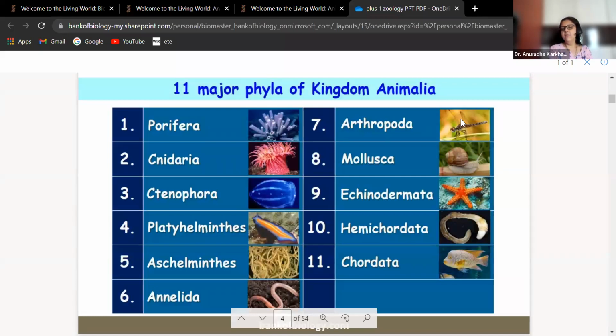Like in plant kingdom, we have seen something called as Thallophyta, Bryophyta, Pteridophyta, Gymnospermae, and Angiospermae. We have seen 5, correct, in plant kingdom. With all of you all right now, the plant kingdom is going on in our physical lectures and both batches, we are going to complete it in the coming week, correct?